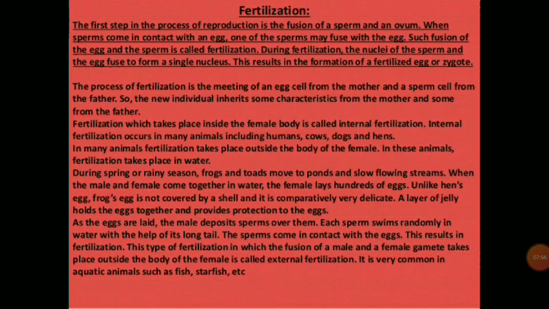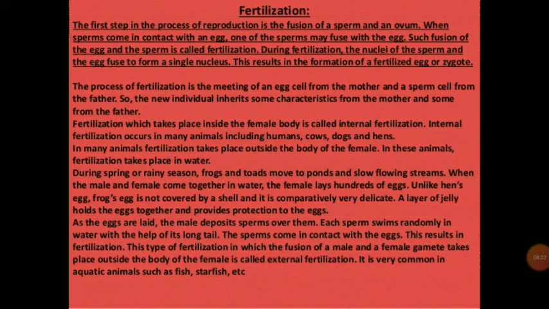In many animals, fertilization takes place outside the body of the female. In these animals, fertilization takes place in water. During spring or rainy season, frogs and toads move to ponds and slow-flowing streams. When the male and female come together in water, the female lays hundreds of eggs.